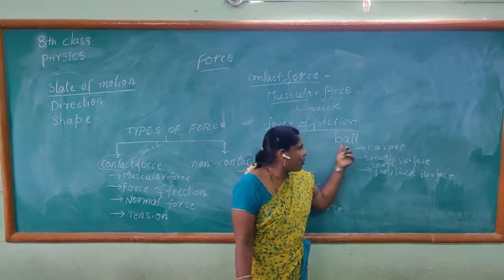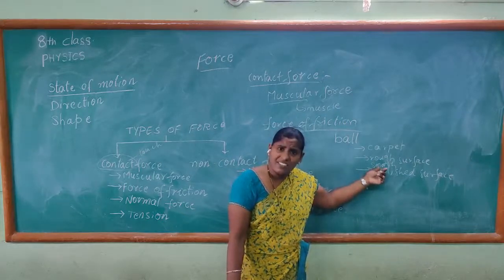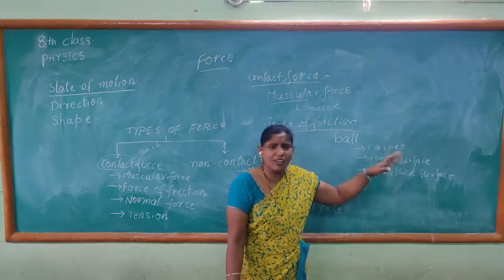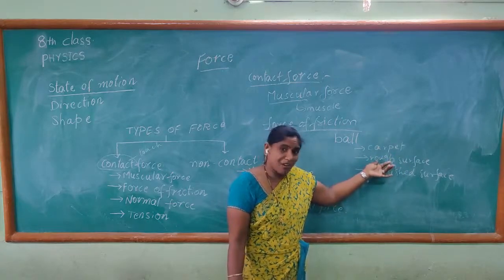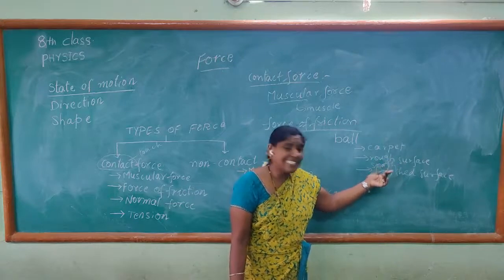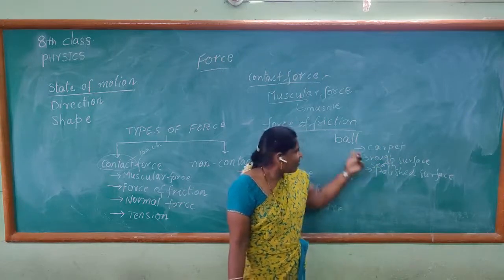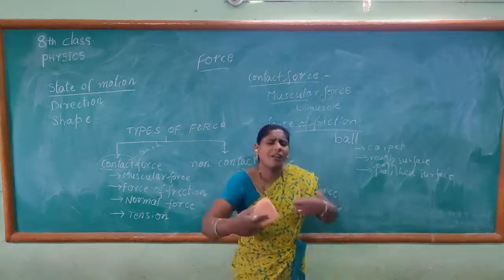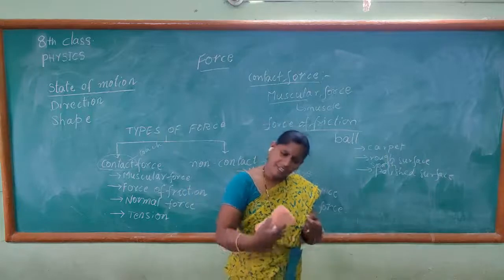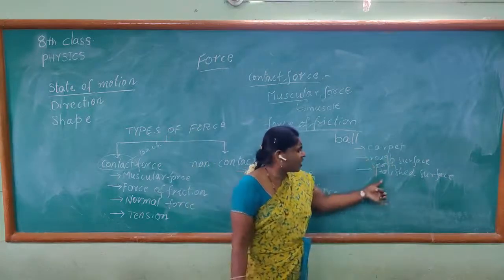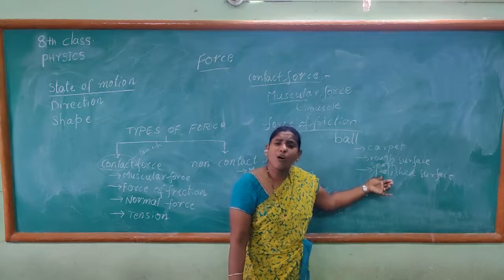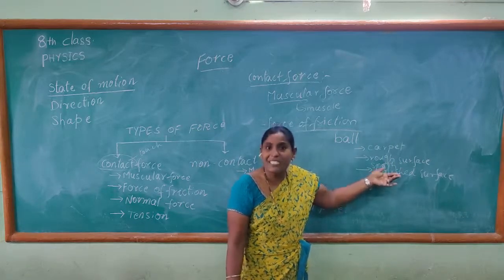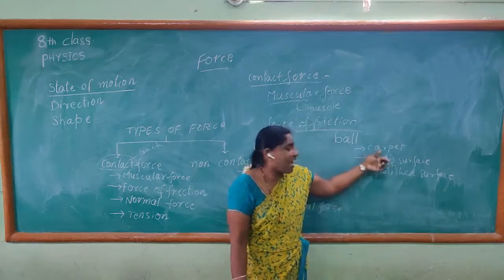Next, when the ball is moving on a rough surface, it moves slowly, so the ball cannot move freely. Why? Because this is also nothing but friction. But in the third case, when the ball is moving on a smooth polished surface, the ball easily moves, because there is no friction. That means less friction. Here we have more friction.